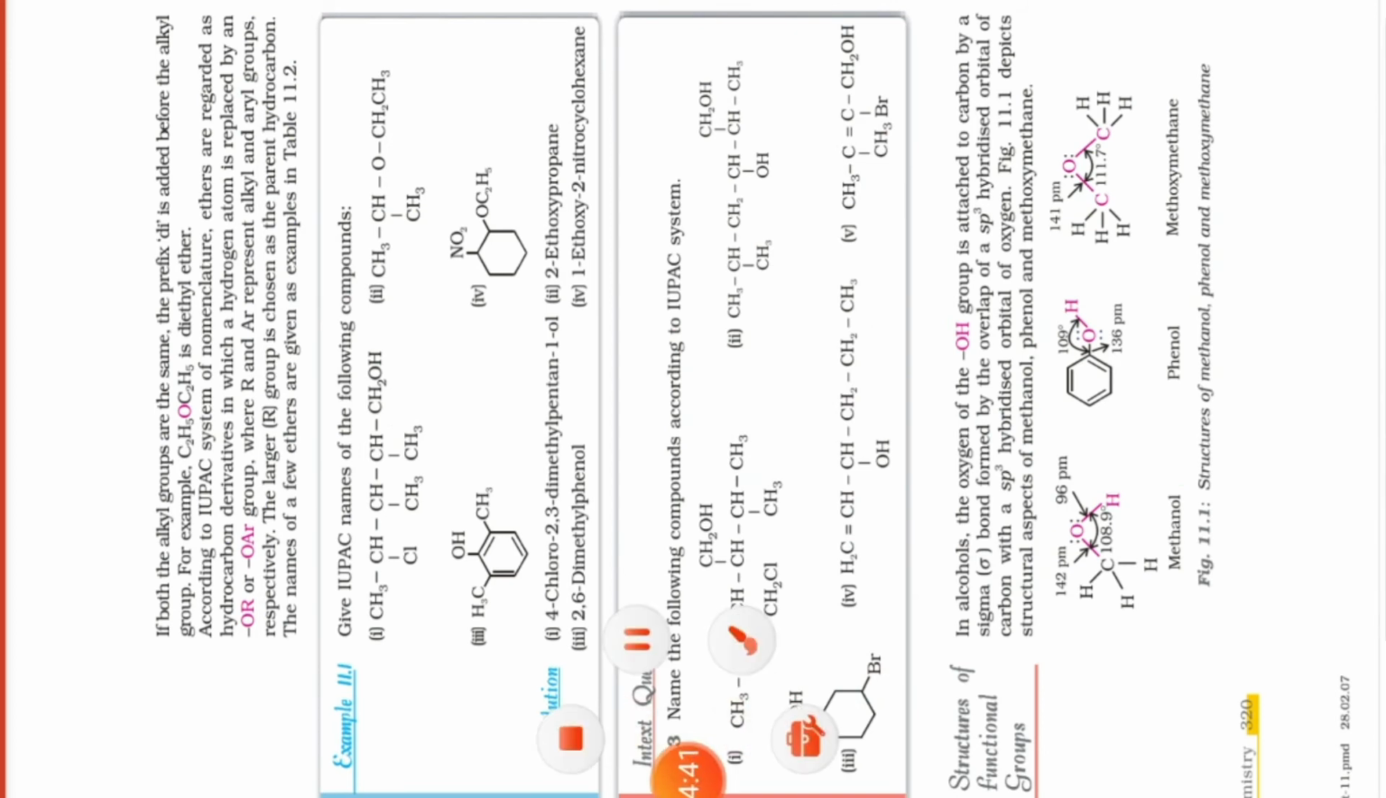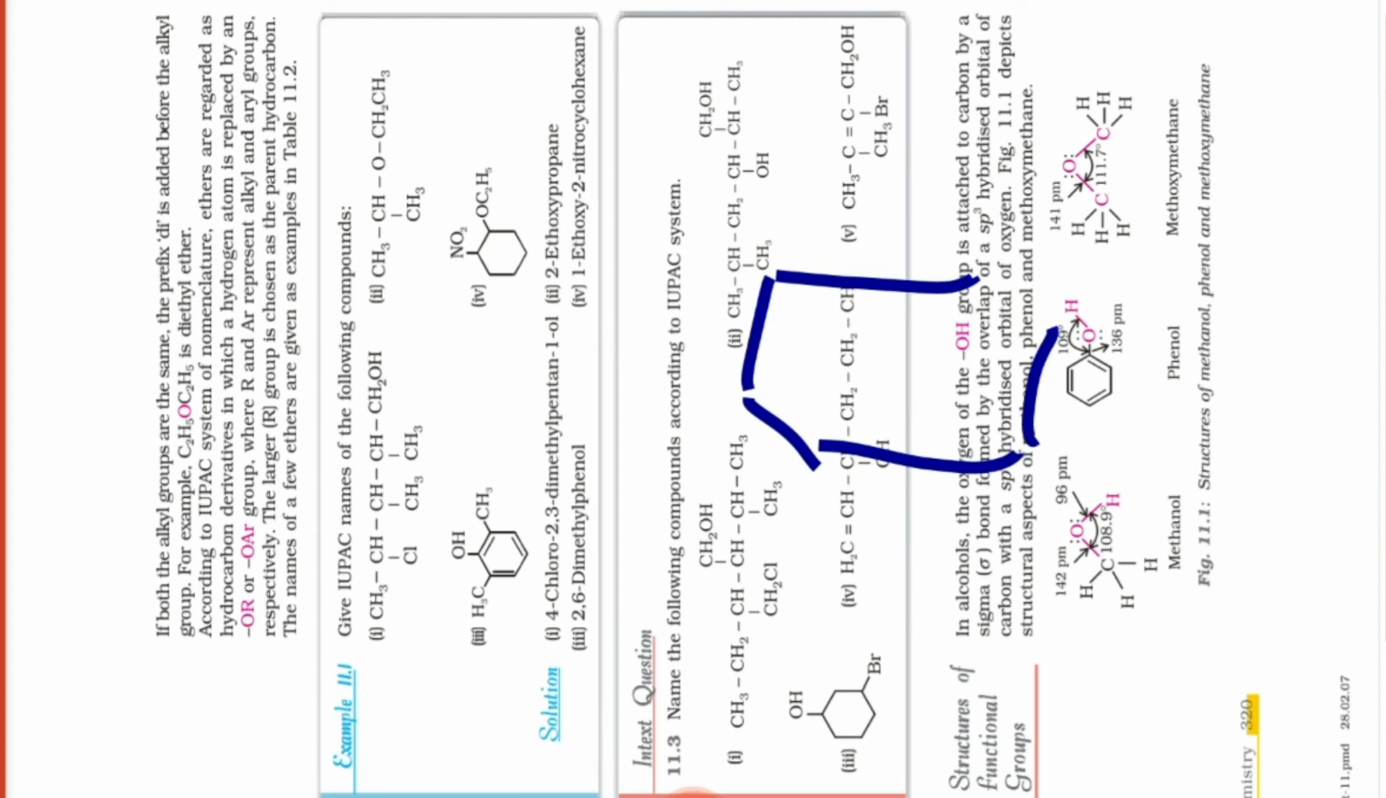All of you, now you can see the next one. In the next one, you must see here, this is NO2, and this is OC2H5. Now tell me, this is also an ether, beta. Now you have to see the smaller group. The smaller group will act as an alkoxy. So here only 2 carbons, so this is an alkoxy group.